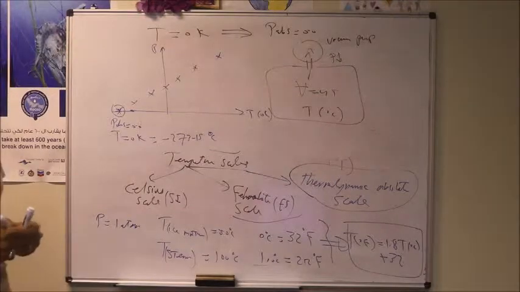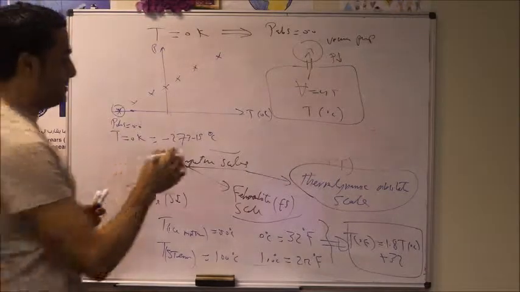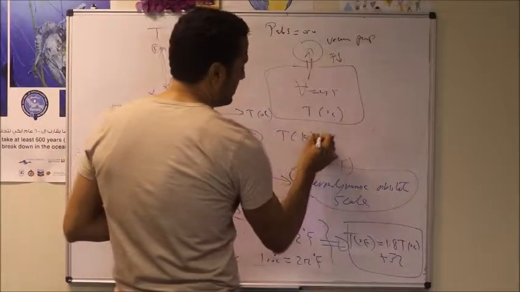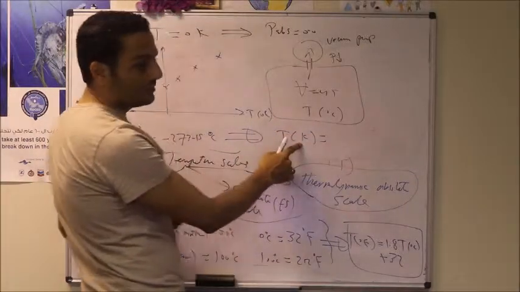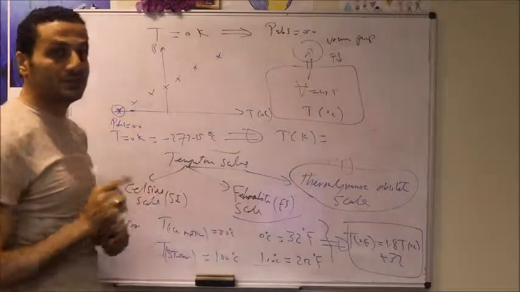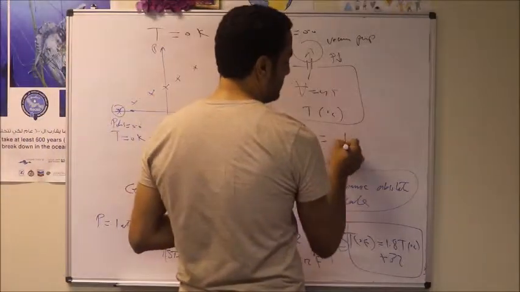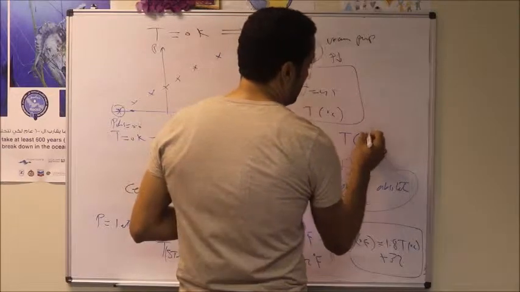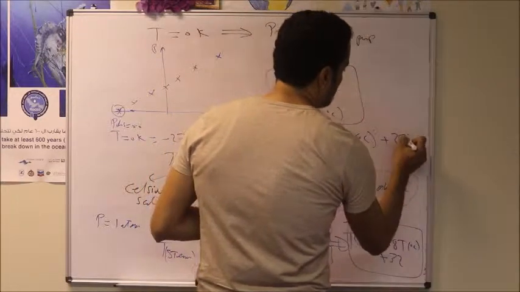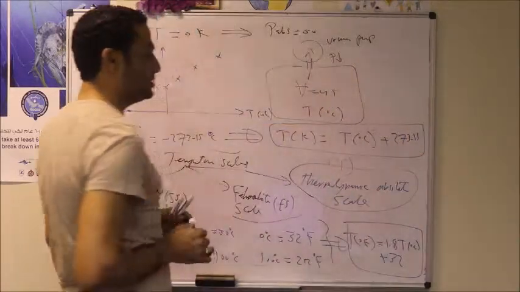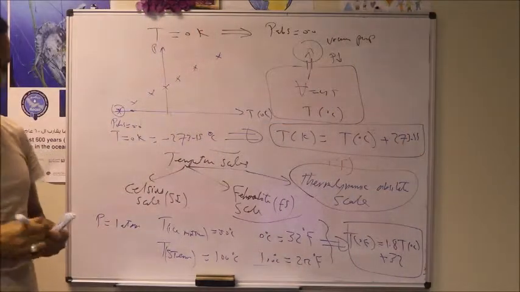273.15 degrees Celsius. And based on that, we can get the relation between the Kelvin scale and the Celsius scale. The temperature in Kelvin, we don't have degree here, because this is not degree, this is the absolute temperature. So the absolute temperature in Kelvin is equal to the temperature in degrees Celsius plus 273.15. And this is the relation between the Kelvin scale and the Celsius scale.